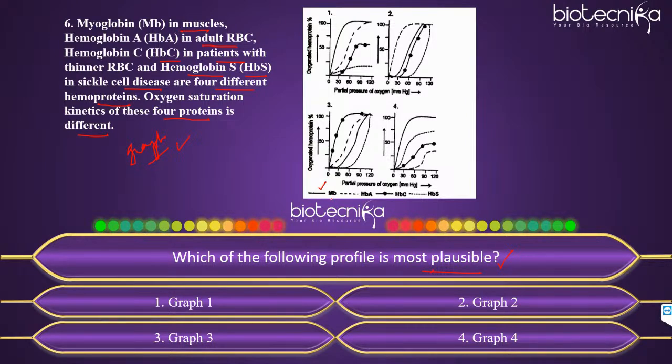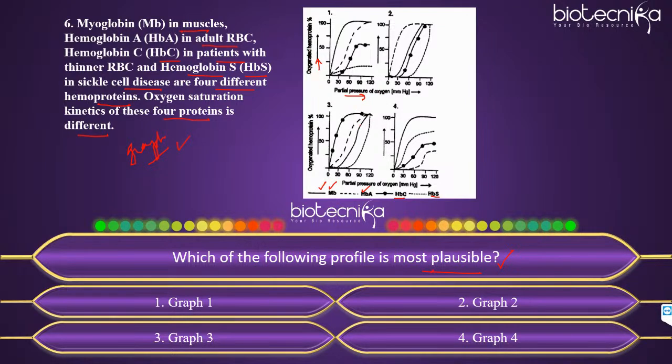designs. Like here there is a complete line for Mb. It's a dashed line, but it is a bigger dashed line for HbA. For HbC, this is a curve or line with dots, and for HbS, it is smaller dashed lines. Now you have to find which one best fits. On the y-axis you have the percent saturation of hemoglobin with oxygen, that is, it is written oxygenated hemoglobin percentage, and on the x-axis it is the partial pressure of oxygen.